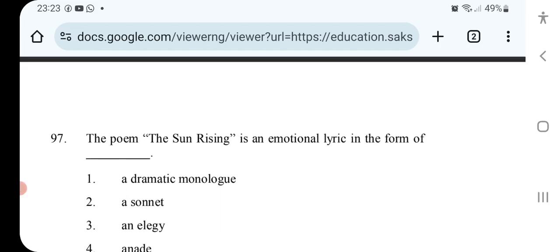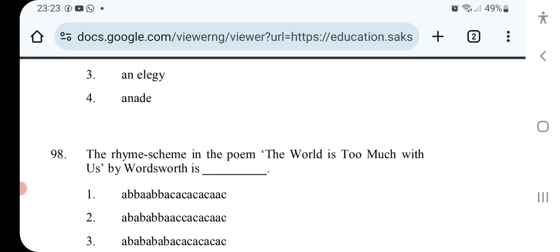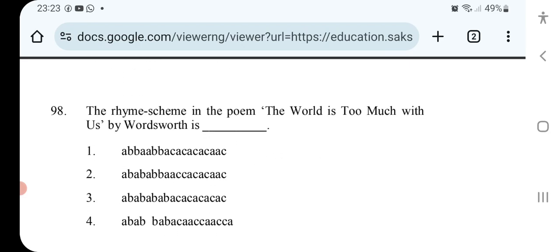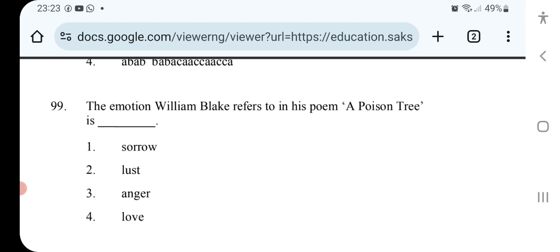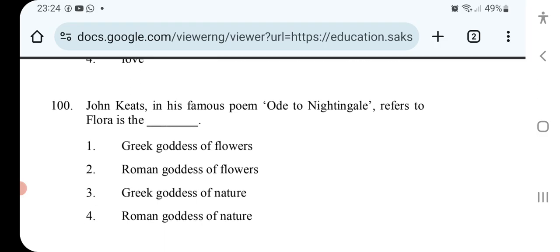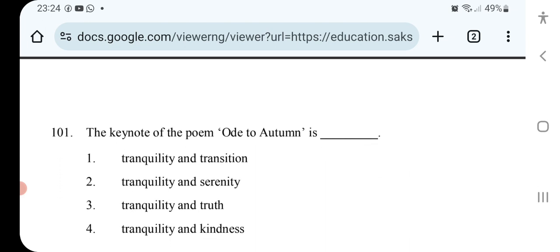The poem The Sun Rising is an emotional lyric in the poem of. The rhyme scheme in the poem The World Is Too Much with Us by Wordsworth is. The emotion William Blake refers to in his poem A Poison Tree. John Keats in his famous poem Ode to a Nightingale refers to Flora as. The keynote of the poem Ode to Autumn is.